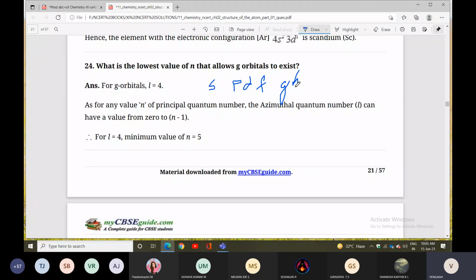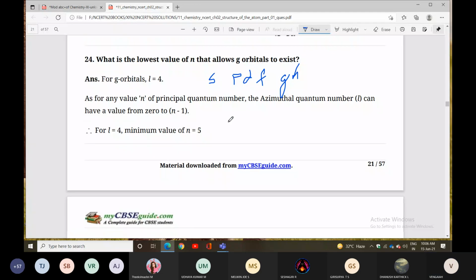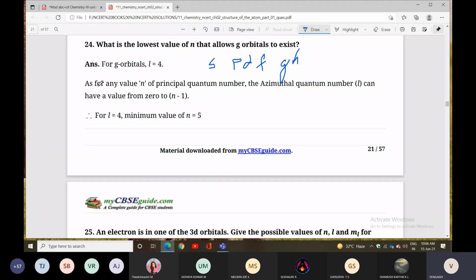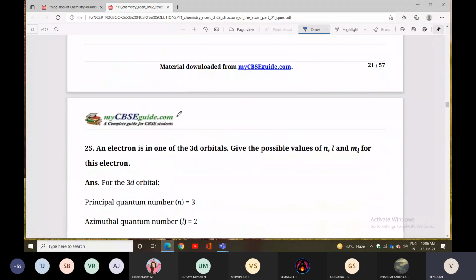S is spherical in shape, p is dumbbell shaped, d is double dumbbell shaped. For any value of n, the principal quantum number, the azimuthal quantum number L has values from 0 to n minus 1. For L equal to 4, the minimum value is n equal to 5. So n equals 5.